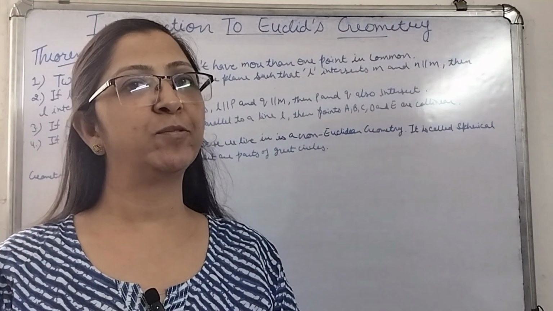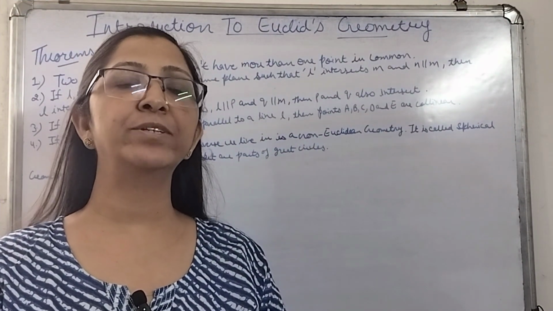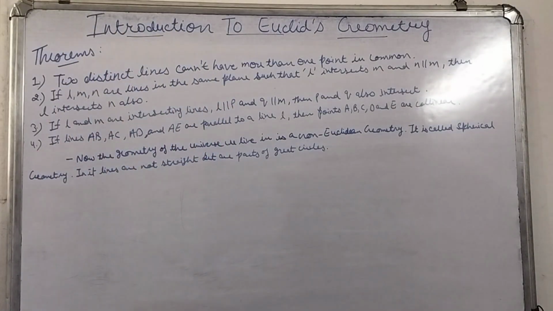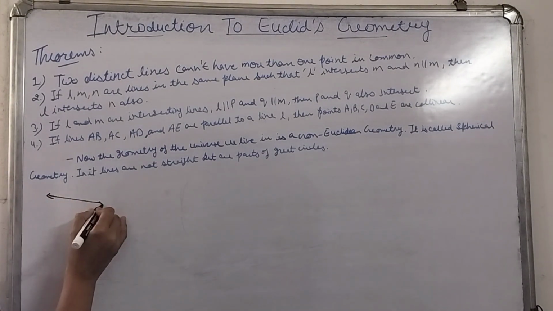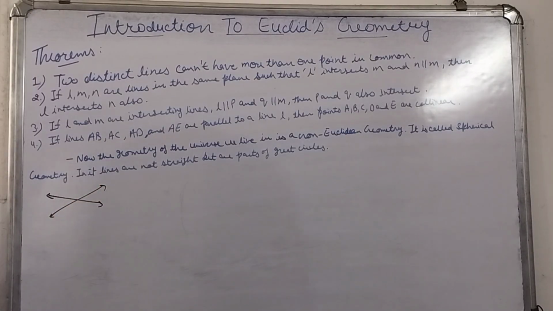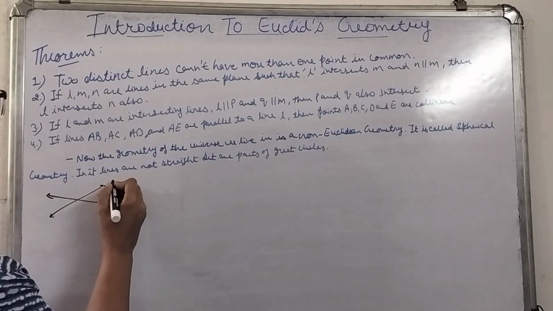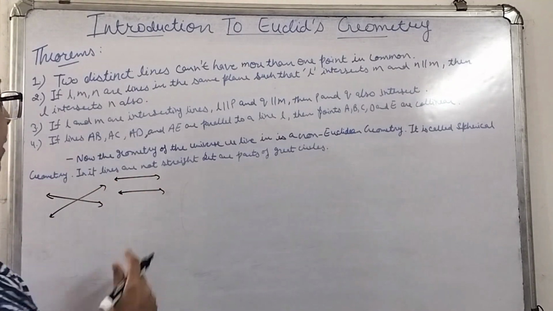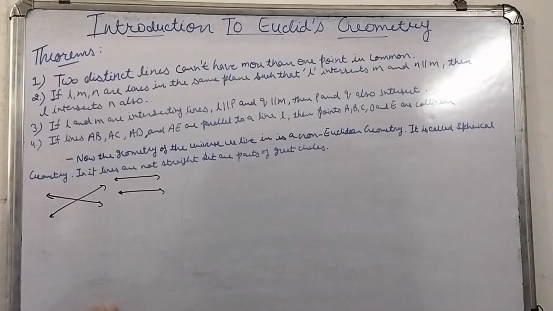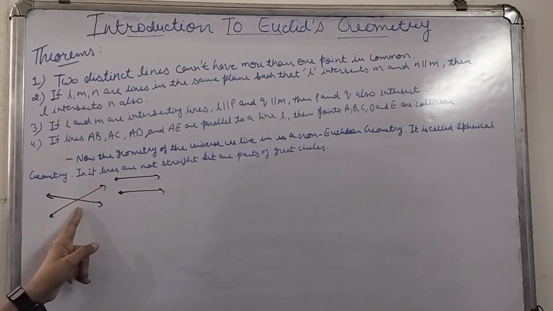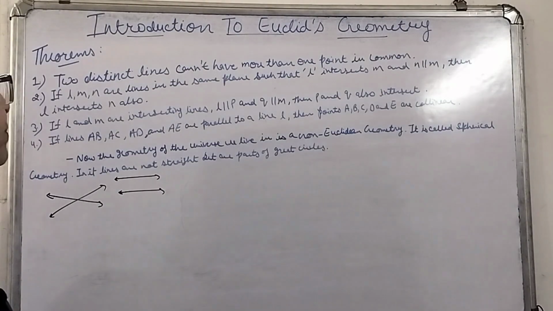Now let's understand some of the theorems. That means statements which can be proved using some of the axioms. So the first theorem is: two distinct lines cannot have more than one point in common. That means if we take any two distinct lines, they may have a maximum of one point in common. If these two lines are parallel to each other, in that case they won't have any point common to both of them, and if this is not the case, then a maximum of one point will be common for both of them.